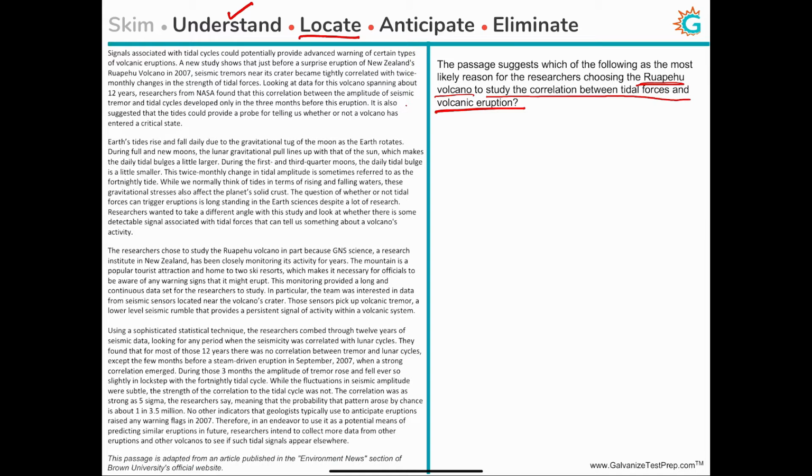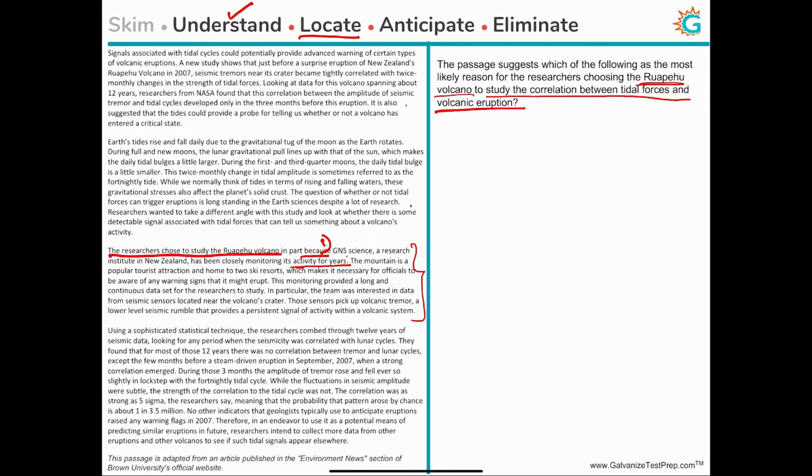So there's nothing about it in the first paragraph or in the second one, but here you have: the researchers chose to study the Ruapehu volcano in part because, okay, they're giving you reasons, so let's note down the reasons. In part because, one, GNS Science, a research institute in New Zealand, has been closely monitoring its activity for years. So that basically means that this institute has been observing the volcano for a long time, okay?